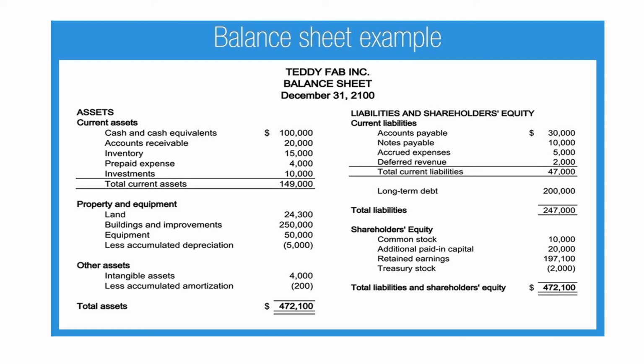On the left hand side, we see the assets: current assets, property and equipments, other assets, and total assets. On the right hand side, we can see liabilities and shareholders' equity: current liabilities, total liabilities, shareholder equities, and total liabilities and shareholder equities. On both sides, you can see 472,100; assets are equal to liabilities.